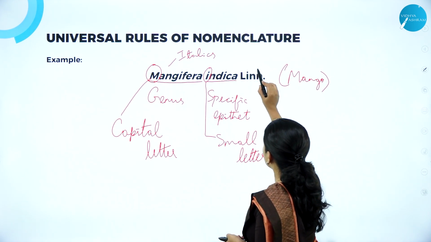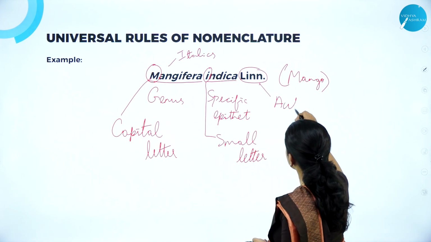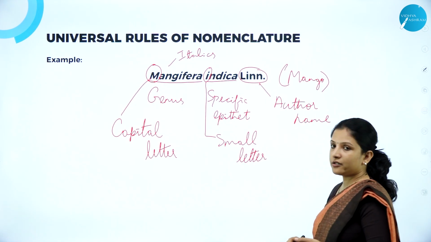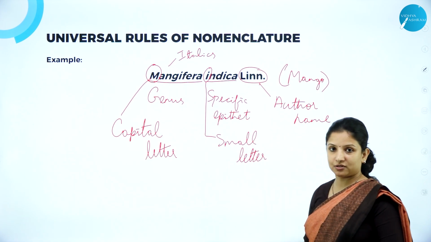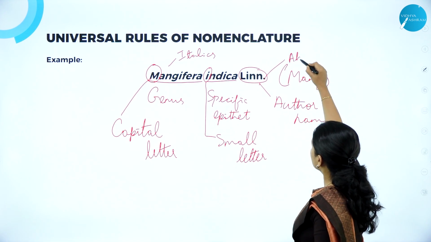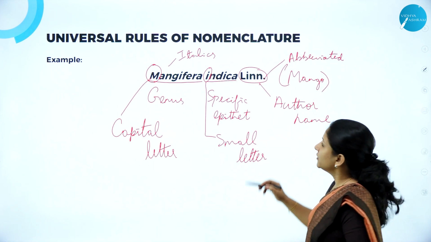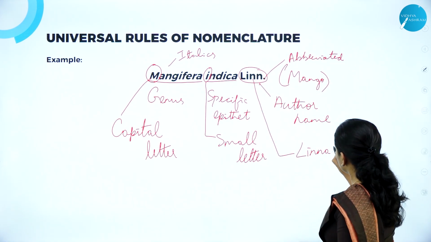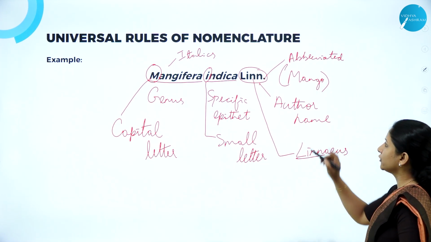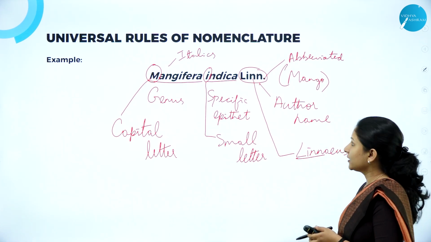And the author name, this one, Linn., should always be written after the specific epithet and it should be abbreviated. That is why we have put a dot, meaning it should be abbreviated. Abbreviated means short form. So this whole name is actually Linnaeus. It has been abbreviated as Linn. with a dot. That is how it has to be written. So these are the universal rules for nomenclature.